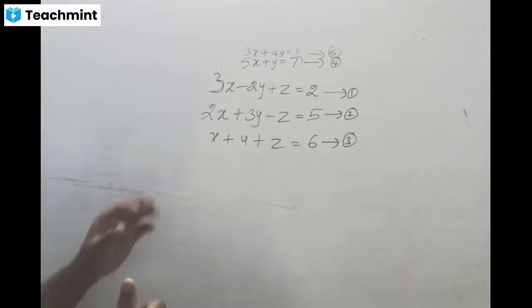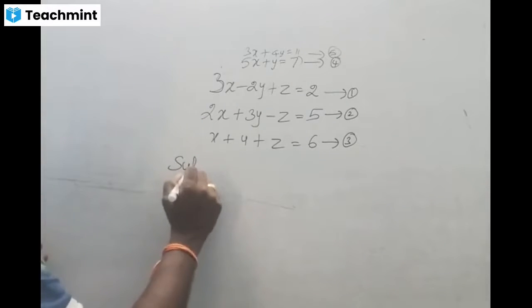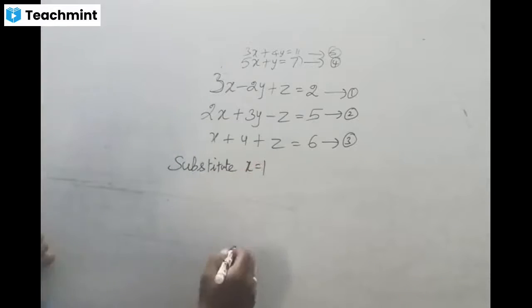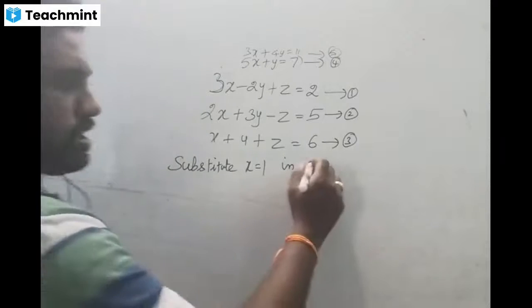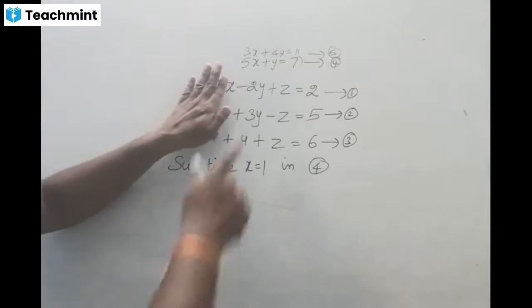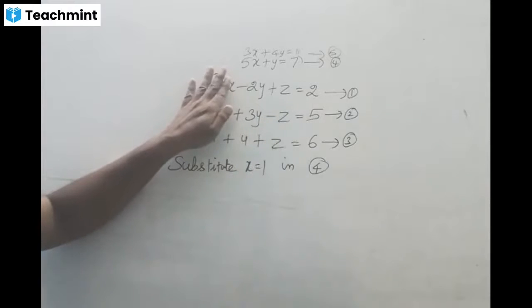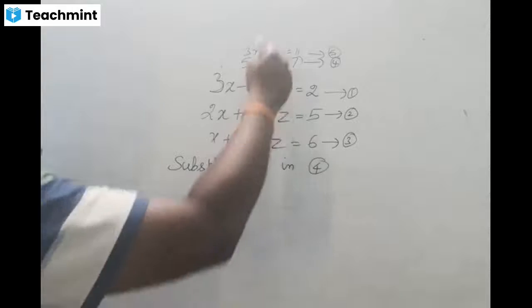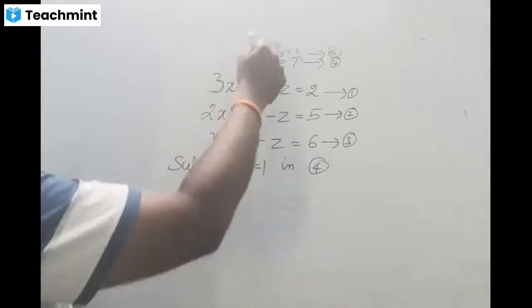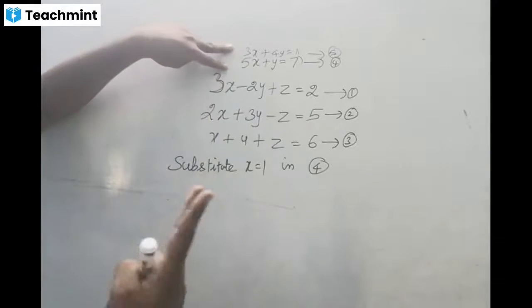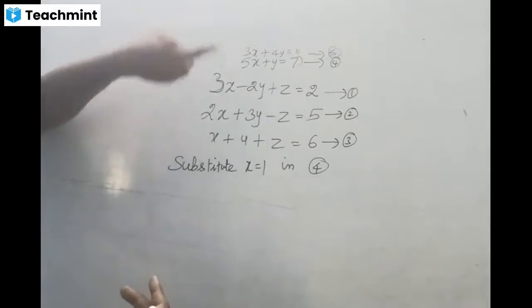So now we substitute x equal to 1 in either equation 4 or 5, whatever you want. But not 1, 2, 3. Suppose if you substitute here x equal to 1, then you have again two variables. So you have to substitute the value of the single variable in either equation 4 or 5, because these two equations contain only two variables. Out of those two, one has to be substituted.